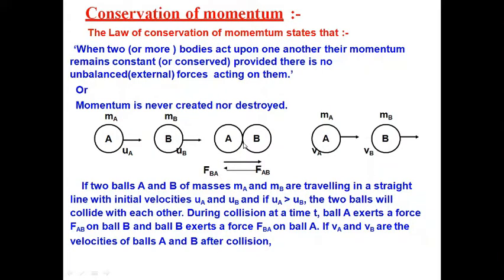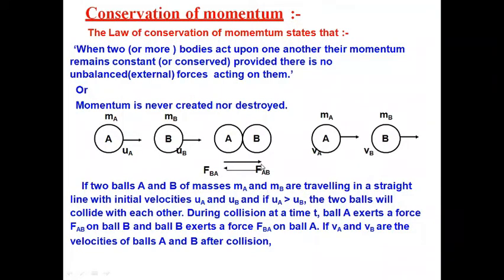So, during this collision, ball A exerts a force on ball B. What force? Force FAB, because A is exerting force on B. So, force FAB on ball B, and B exerts a force FBA on A. This is according to the third law of motion.